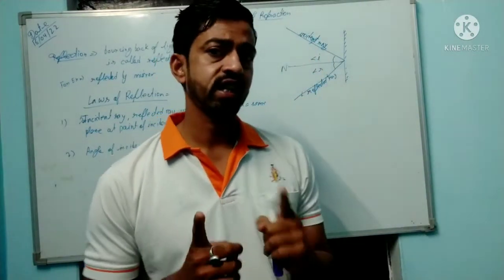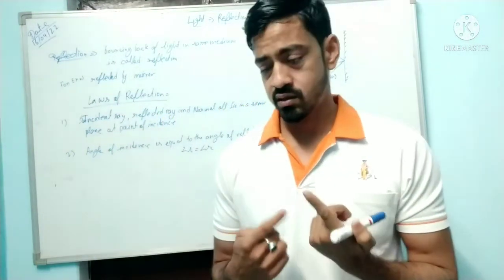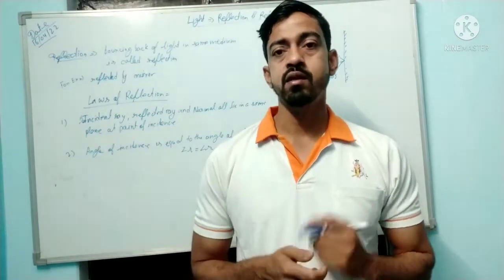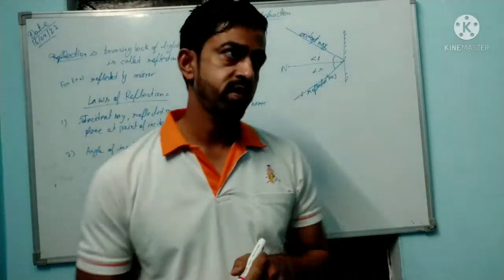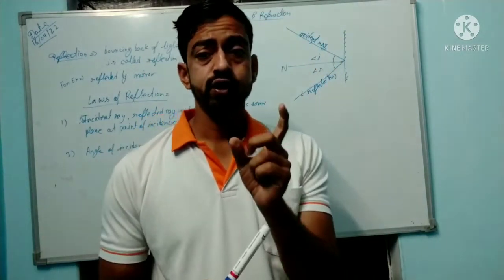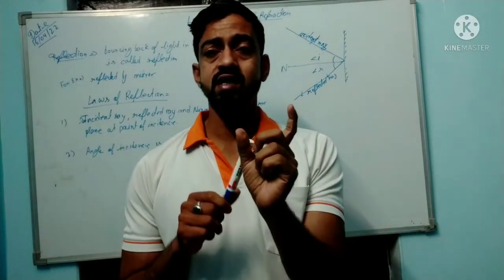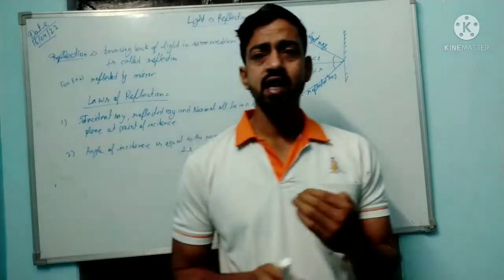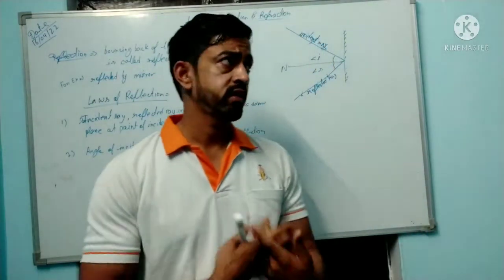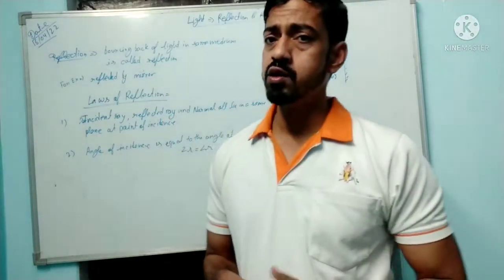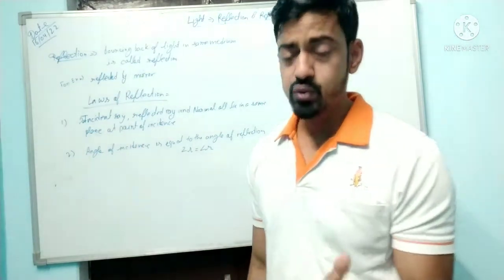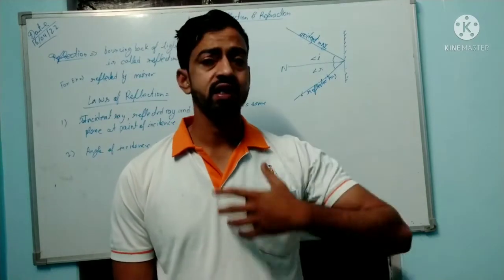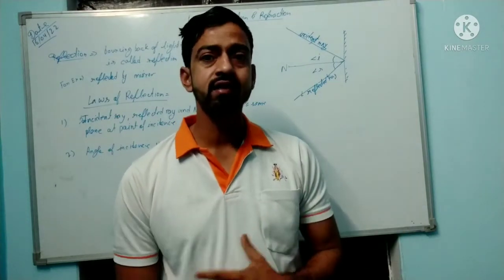Now let's take the example based on luminous and non-luminous objects. Luminous objects emit their own light, like the sun, a star, a bulb, or a candle. These are taken as examples of luminous objects. And non-luminous objects are those which only reflect light. They don't have their own light.